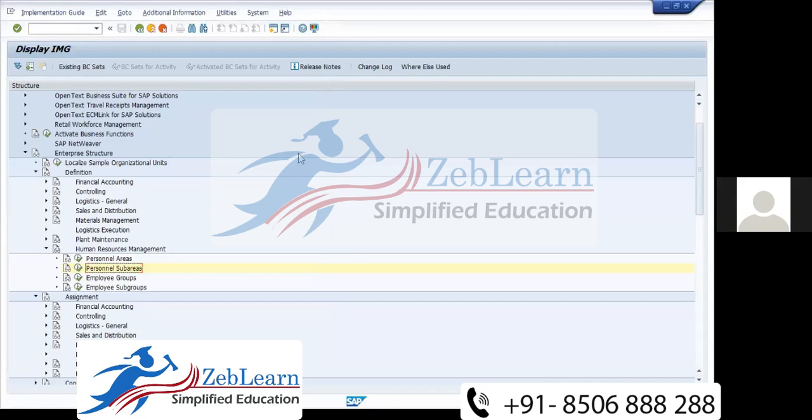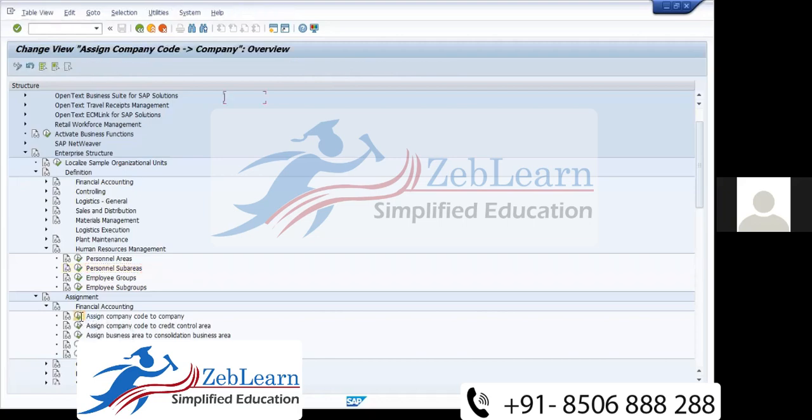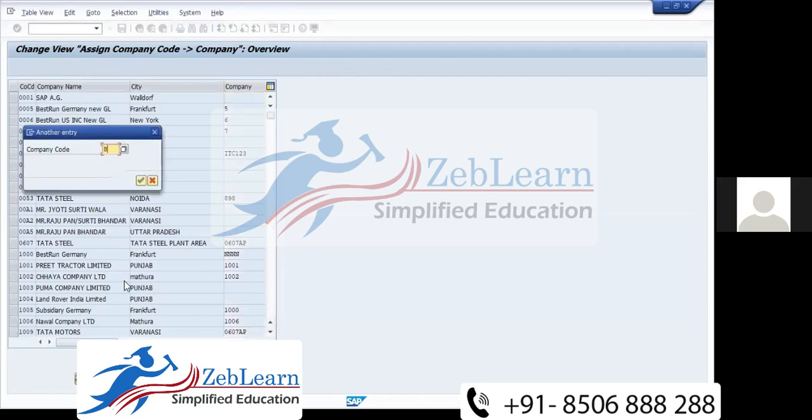So the first assignment we need to do is under the financial accounting tab: assign company code to company. If I don't do this assignment, the system cannot understand which company code is part of which company. If I select the company name, the system can understand the company code, and if I select the company code, it can understand the company. This company code will be related to this company, so we fetch data from this company. We have created big B, so we will select big B here again.